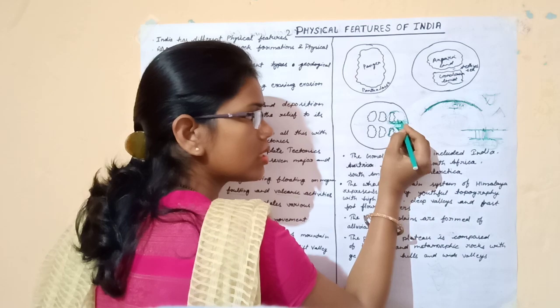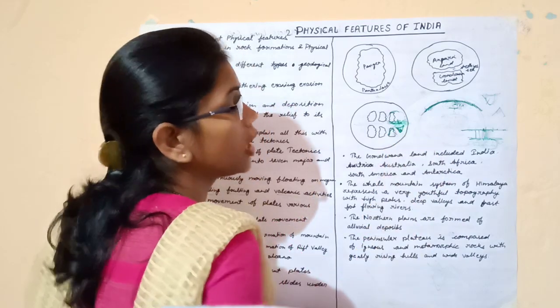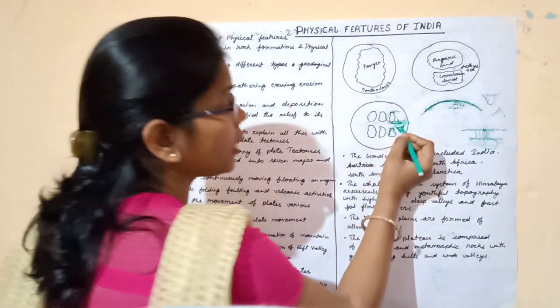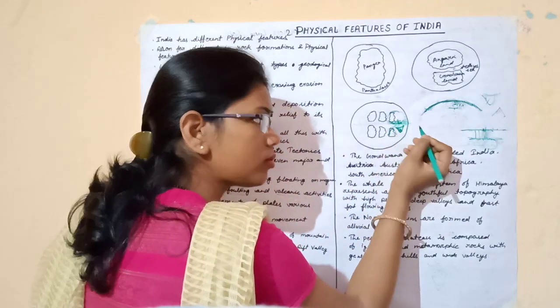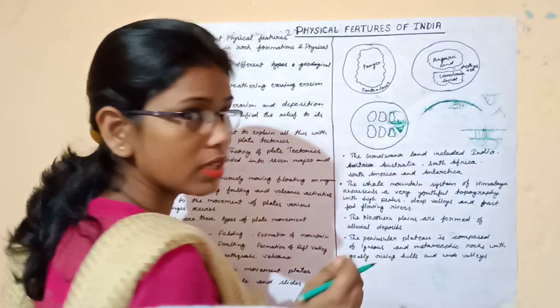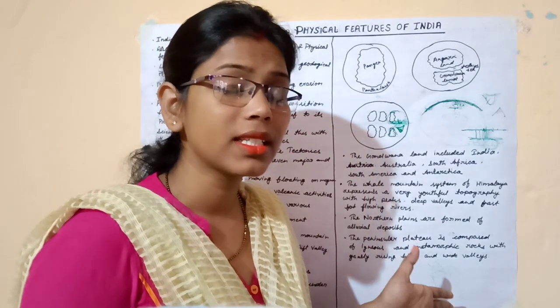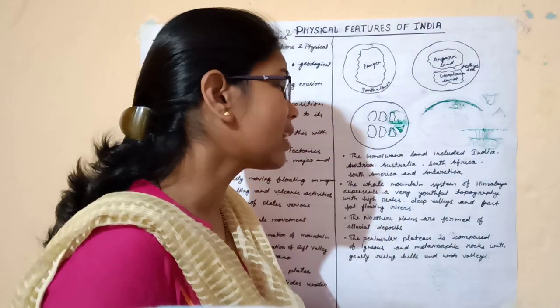First the peninsular plateau, then the Himalaya took place, then the northern plains took place. Clear? And in detail we will discuss it in the next video.